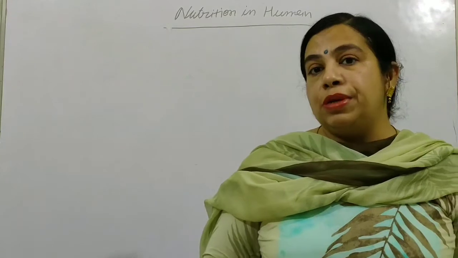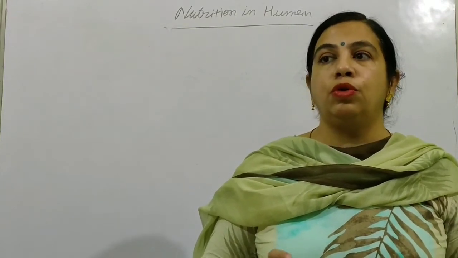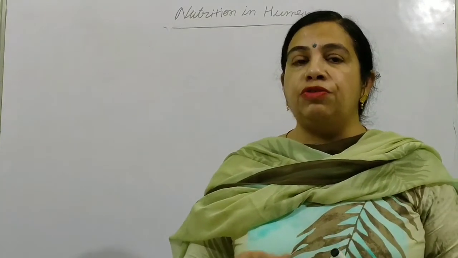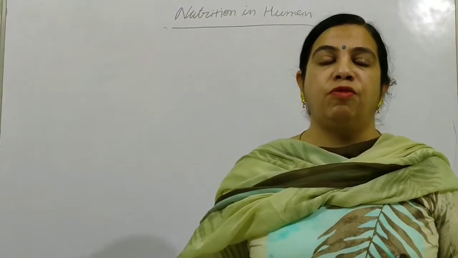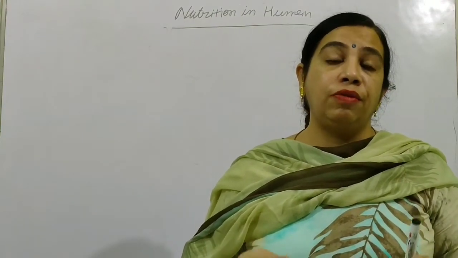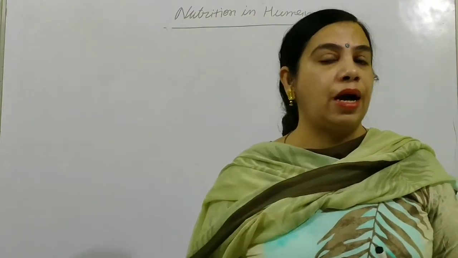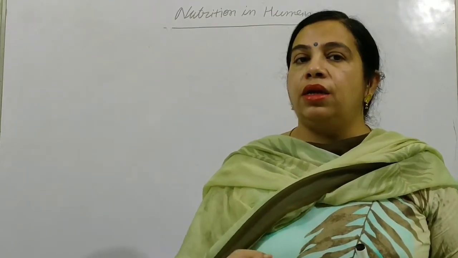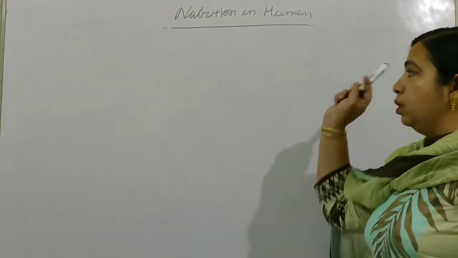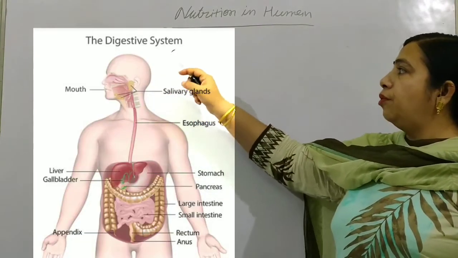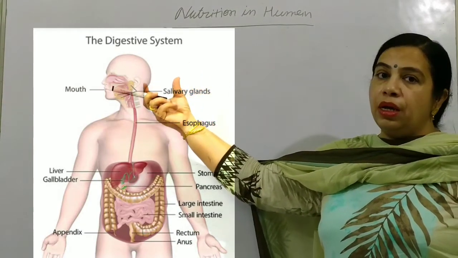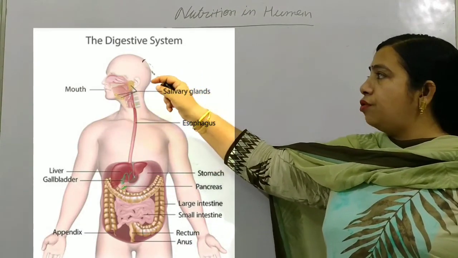The tongue is also present there, which helps to move food here and there in the mouth. This makes the food slippery, fluffy and pulpy, and helps to convert it into small parts. After that it starts moving, and you will see in the picture that this is our mouth, and the food goes into the mouth and becomes soft.